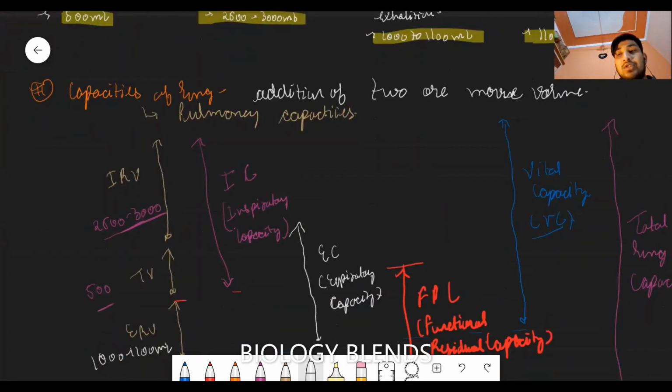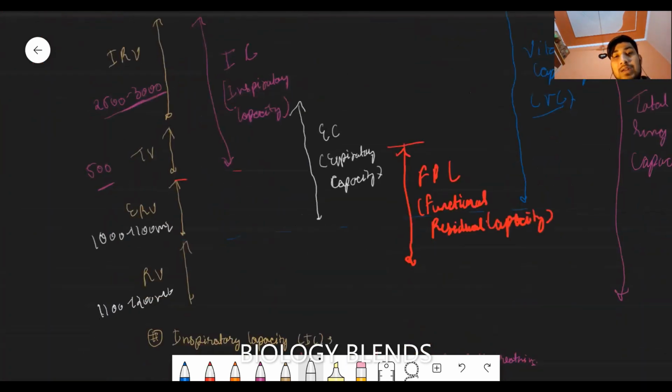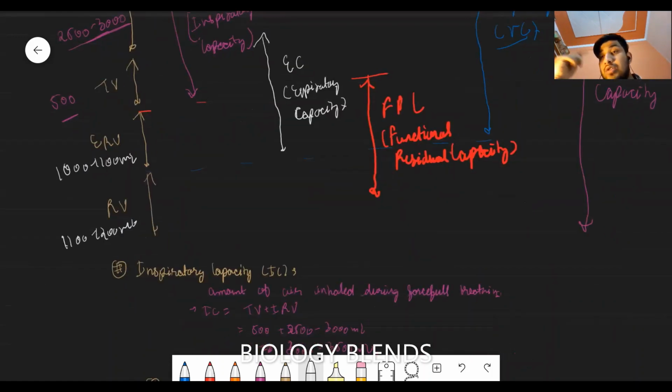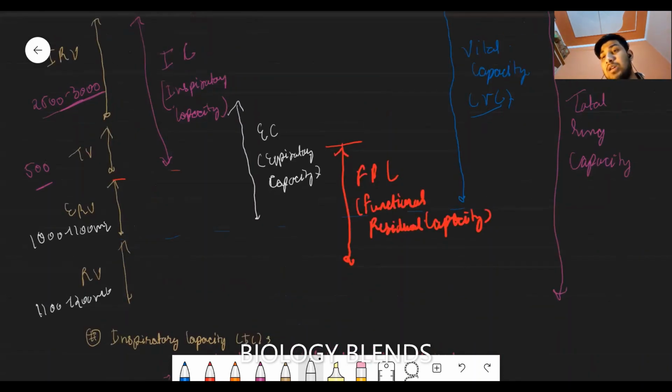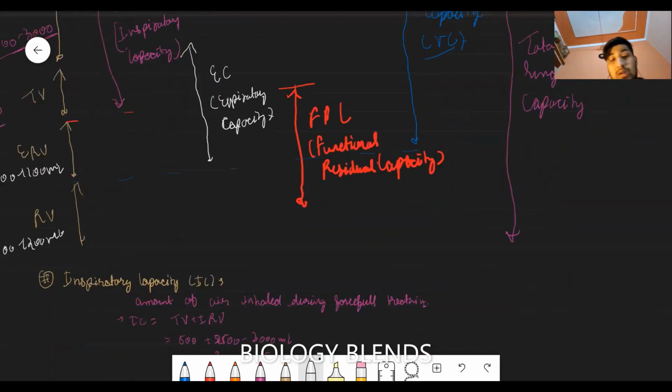The volumes combine to form the capacities. Inspiratory capacity is the total amount of air inhaled during forceful inhalation. Expiratory capacity is the total amount of air exhaled during forceful expiration. Functional residual capacity is the amount of air present in the lung after normal breathing, vital capacity is the amount of air that can be expired after maximal inhalation, and then the total lung capacity.